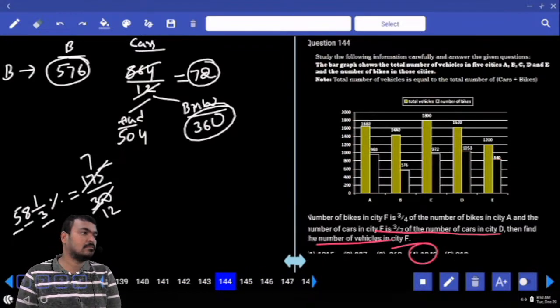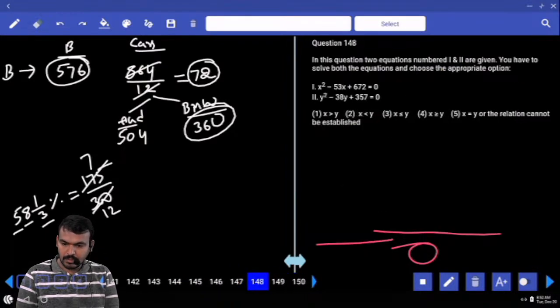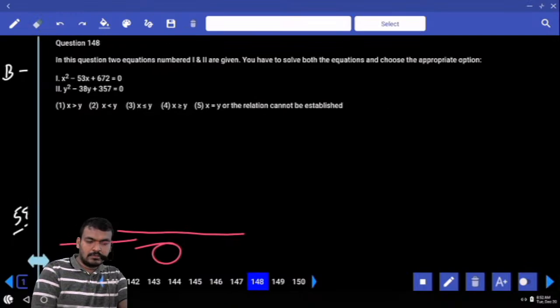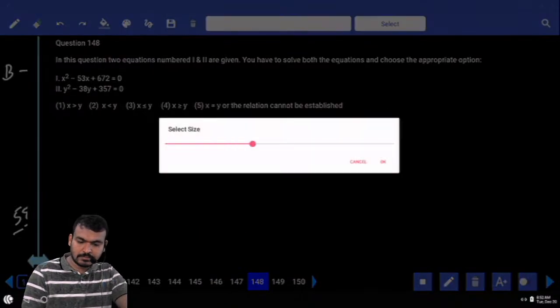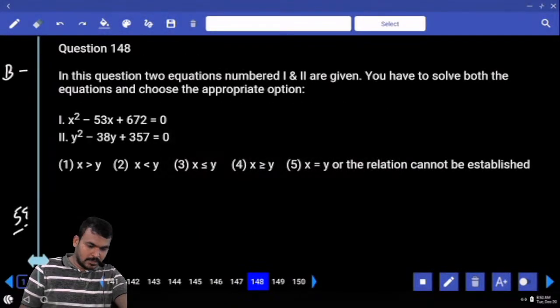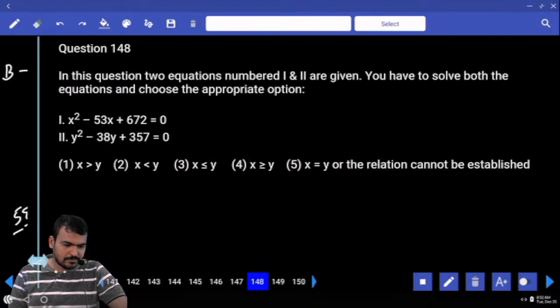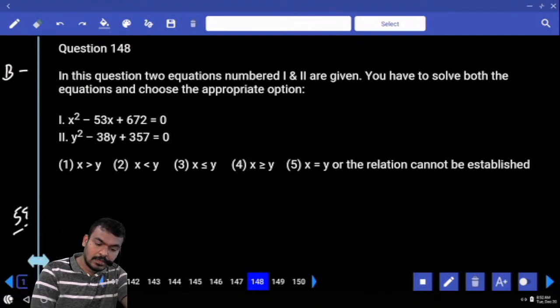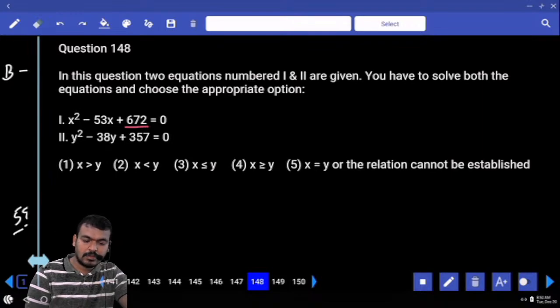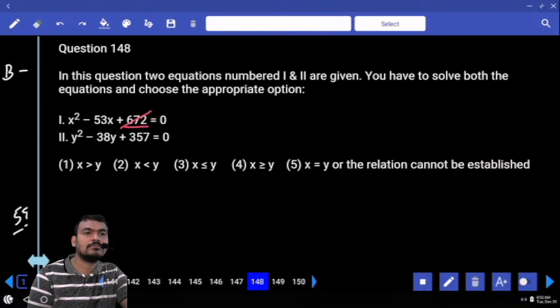Remaining. 148. 357. 672. 12 how many times? 5 again. 56, or not?